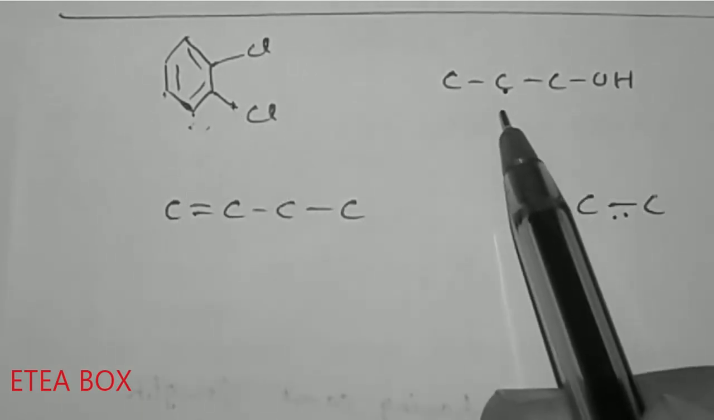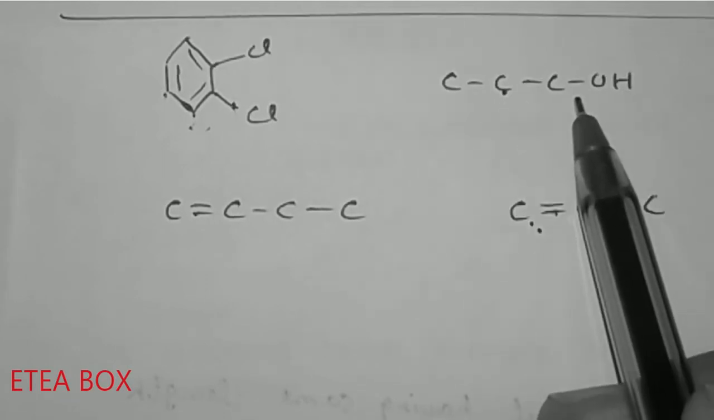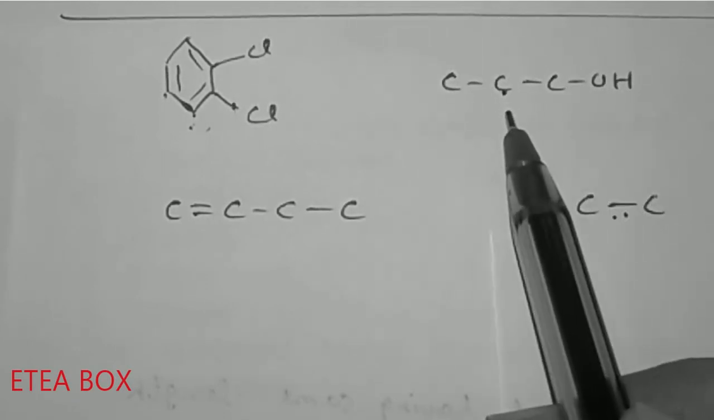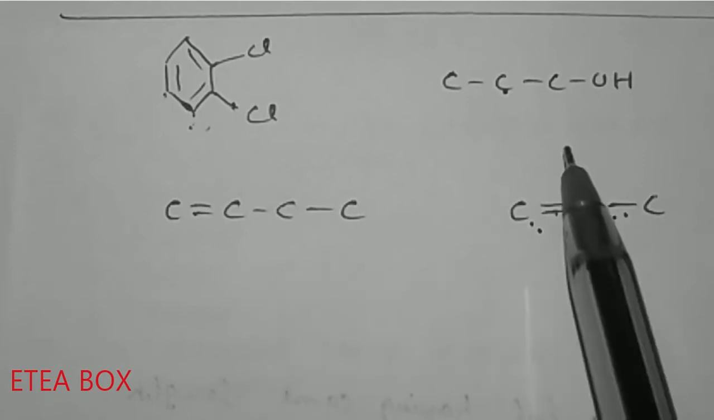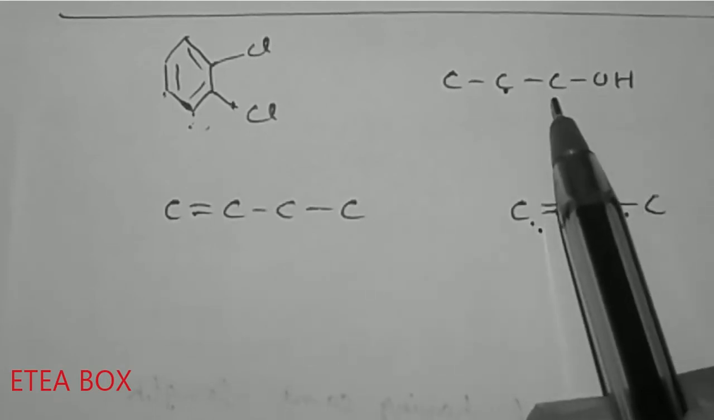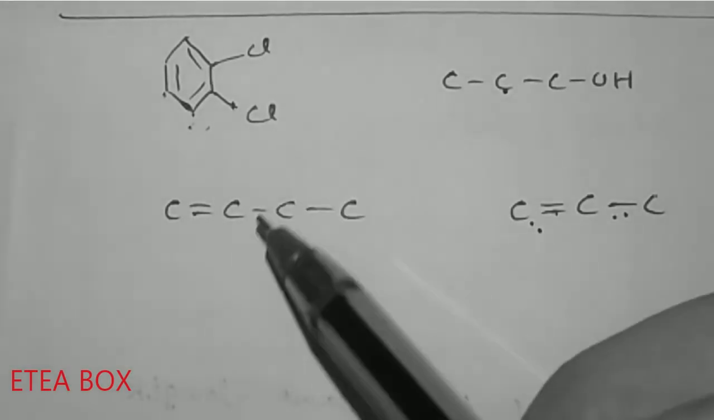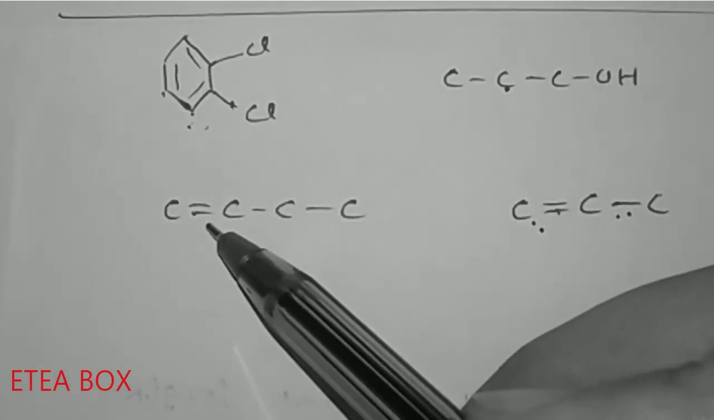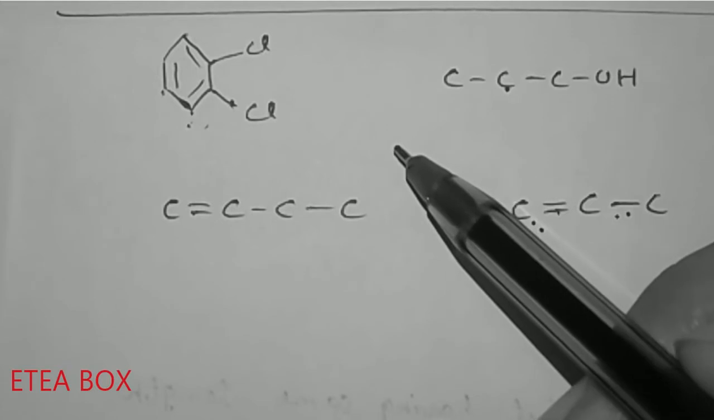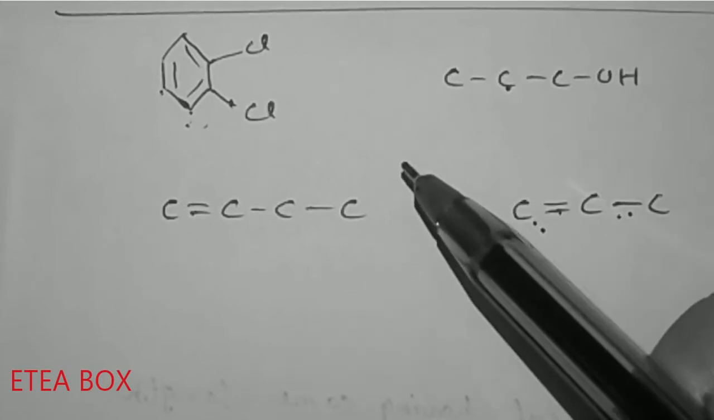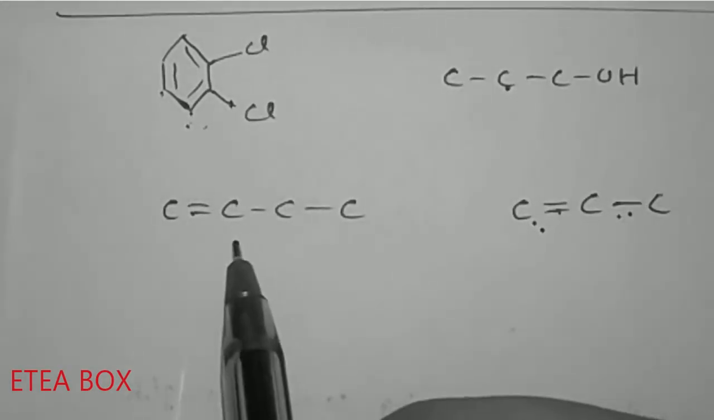So it means that this one shows position isomerism. Look at this one. This is propanol, 1-propanol. When we bring this hydroxyl group here, it will give 2-propanol. So it also shows position isomerism. Look at the third one, butene. This one is now 1-butene. When we bring this double bond here, it will give 2-butene. So position isomerism is also shown by this compound.